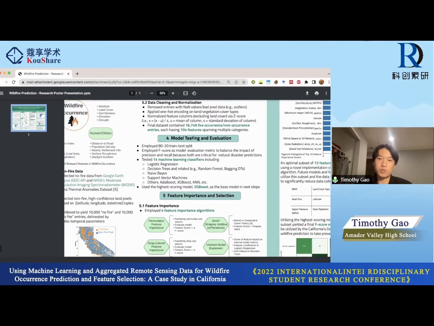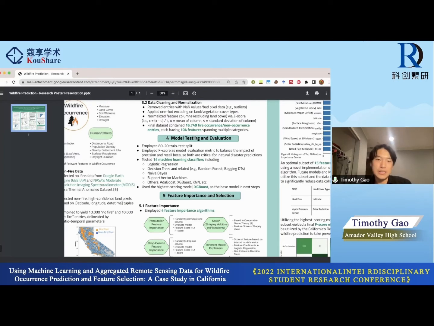Number 4 is machine learning model testing and evaluation. I employed an 80-20 train-test split and used F-score as the model evaluation metric because it is a harmonic mean of precision and recall, and both are important for natural disaster prediction. I also tested 14 different machine learning classifiers, including logistic regression, decision trees, which are related to random forest, bagged decision trees, naive Bayes, support vector machines, AdaBoost, XGBoost, KNN, etc.